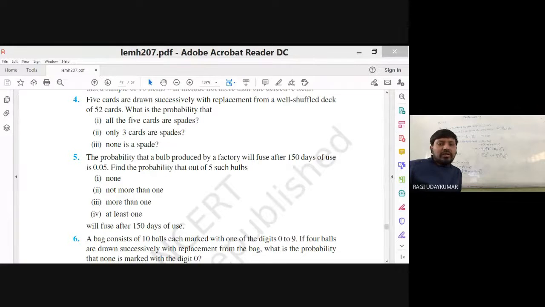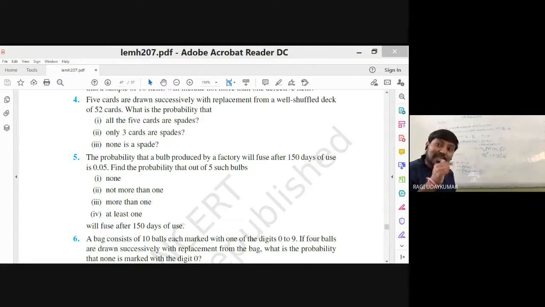Okay, see the question here. What is given? At least once. The fourth question is given that at least once. At least once is nothing but at least one, that is more than one. Both questions are actually the same, but here in the third question more than one is given, and in the fourth question at least one is given.